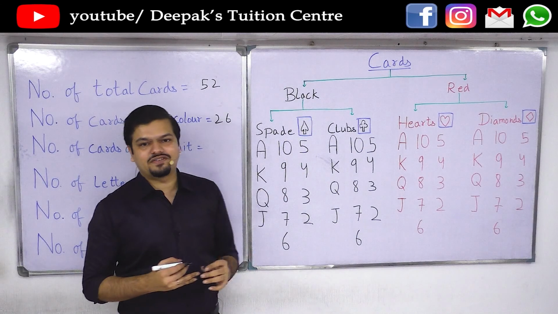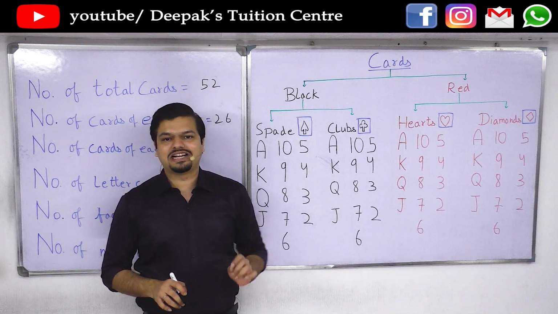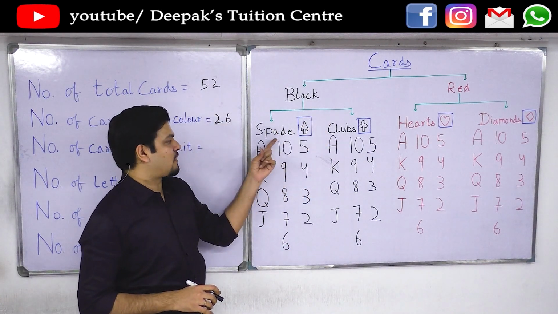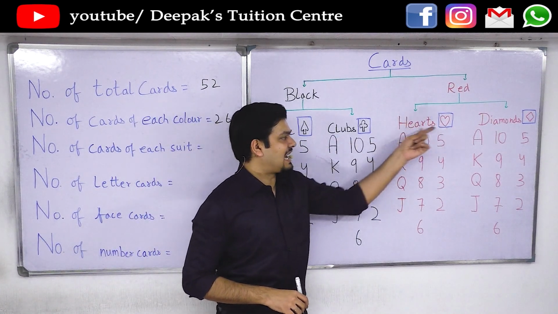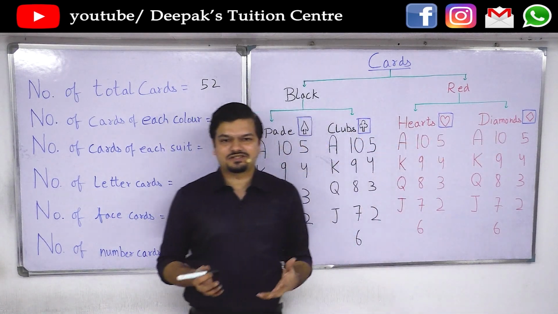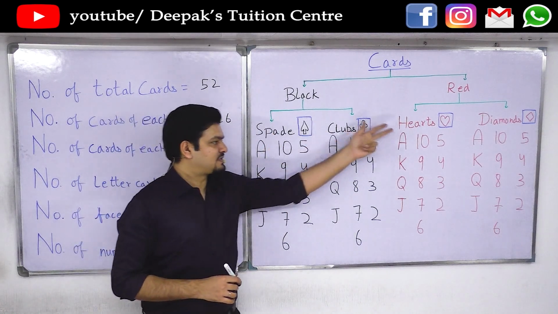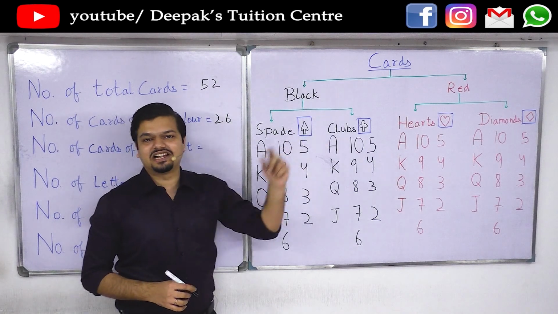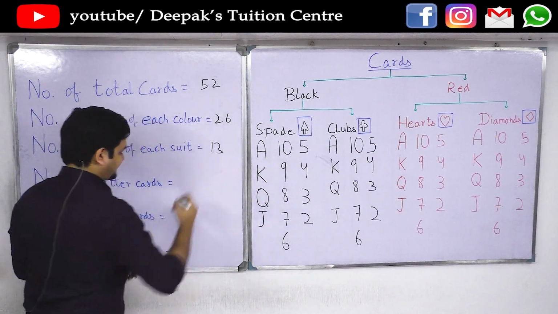Now each color is divided into two designs. These designs are called suits, S-U-I-T. So we have two suits in black, which are called spade and clubs, and two suits in red, that is hearts and diamonds. Obviously the designs do not matter, the names matter here. So you need to remember spade, clubs, hearts, diamonds. The 26 cards are divided into 2, that is 13 each. So the number of cards of each suit is 13.